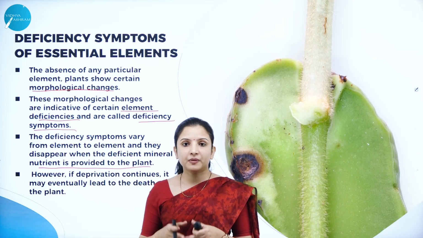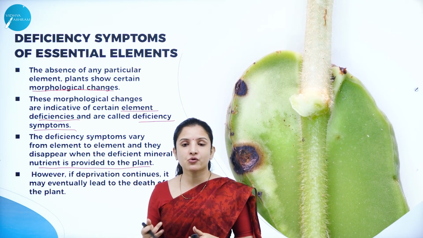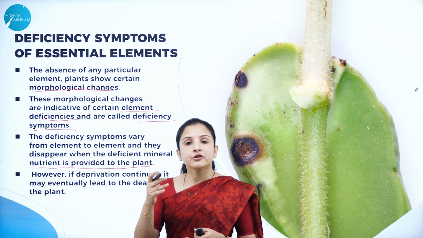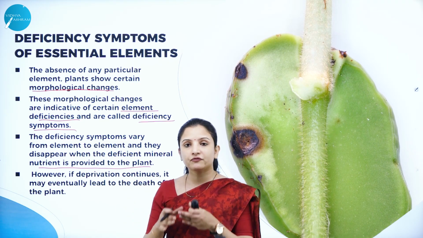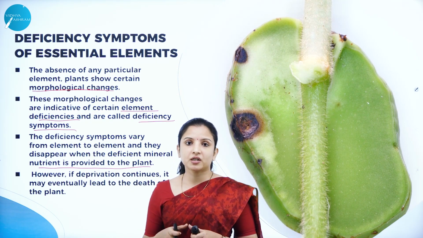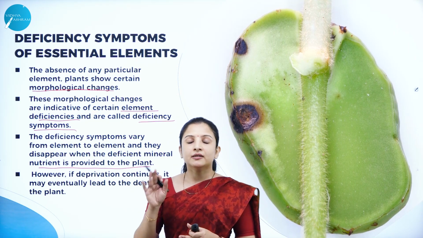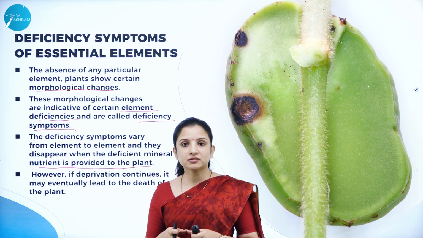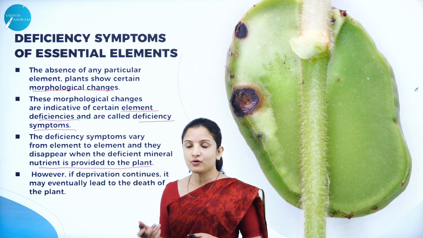So if you find a plant is not growing properly and showing some deficiency symptoms, you can understand, okay, the plant is deficient in so-and-so essential element. Therefore, if you provide that particular essential element to the plant, the deficiency symptoms can be reversed and the plant can again start to grow healthy.